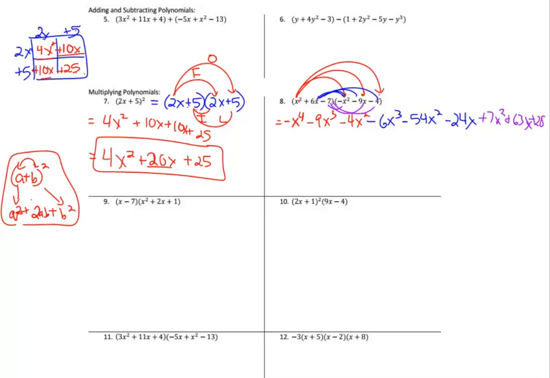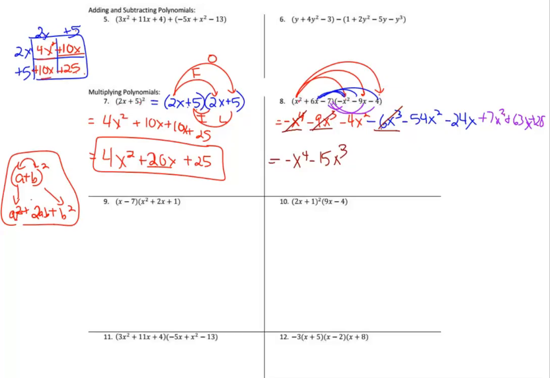And now we look for like terms. So I'm going to start with the x to the fourth power term first. There's only one of those, so my answer is going to have a negative x to the fourth. I'm going to mark it out so I don't get confused. And now I go for my x cubed terms. And here was an x cubed, and here's an x cubed. I can't read, that's a squared. Okay, so that looks like negative 15x cubed when I combine like terms. I want to make sure there were no other x cubes. So there should have been negative 6x cubed. Okay, that was.